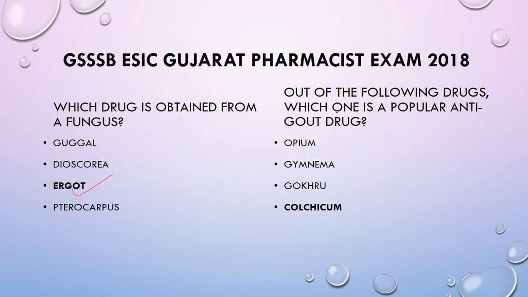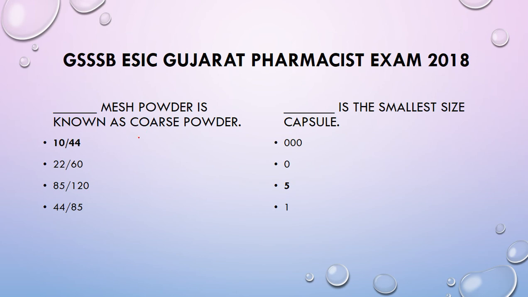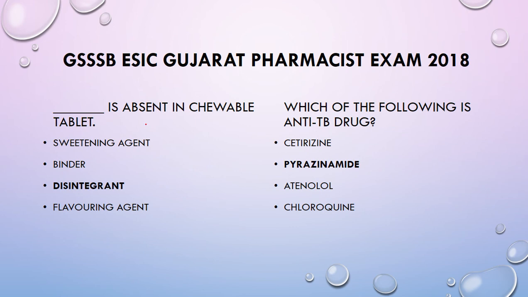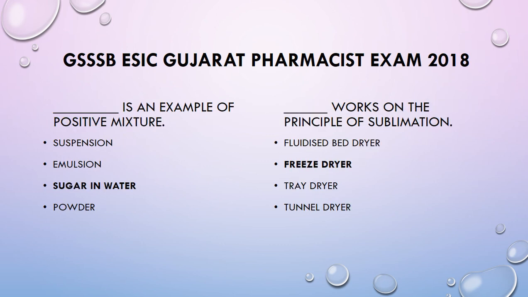Out of the following drugs, which one is a popular anti-gout drug? That is colchicum. Blank mass powder is known as coarse powder, that is 10/44. Blank is the smallest size capsule, that is 5. Blank is absent in chewable tablets, disintegrant. Which of the following is an anti-TB drug? Pyrazinamide. Blank is an example of a positive mixture, sugar in water.